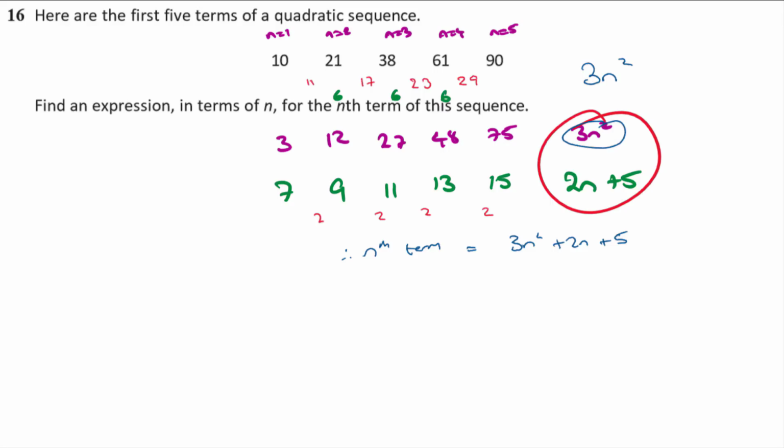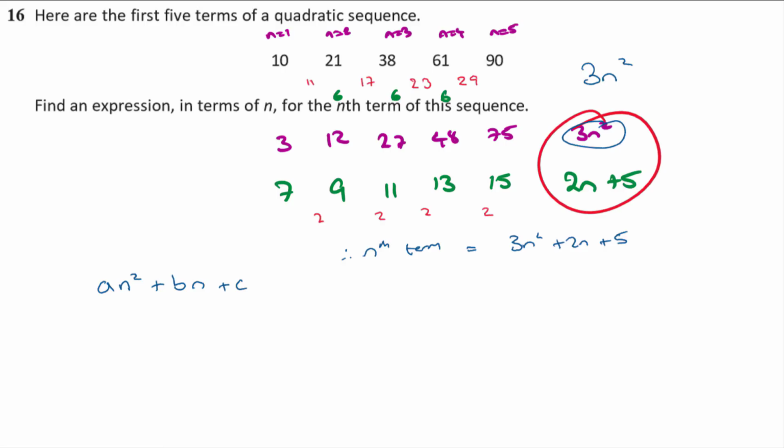When we're teaching this method, they rarely understand why you have to take the 6, the second difference, and halve it, and that gives you 3n squared. They don't really make the connection. So I tend to teach it a different way. I use the general form of a quadratic. So if it's a quadratic sequence, then the general form of a quadratic is an squared plus bn plus c, isn't it? That's the general form of the quadratic, okay, where a, b, and c are some constants.